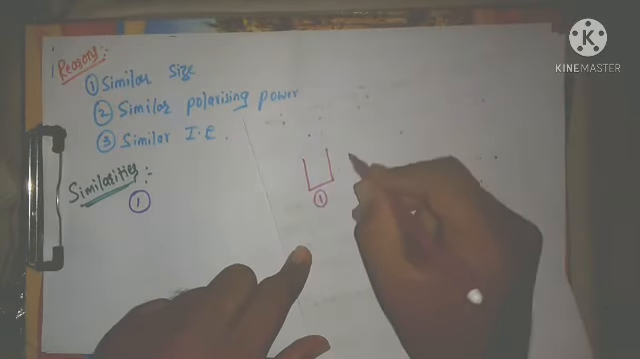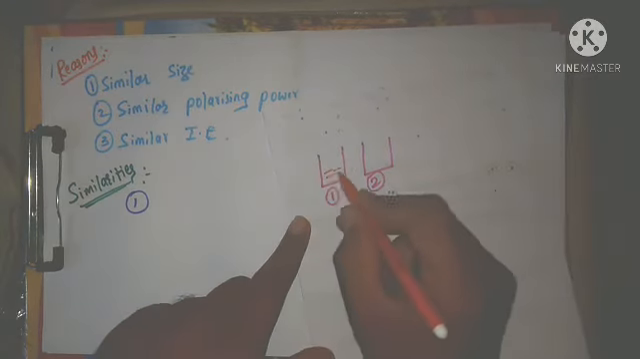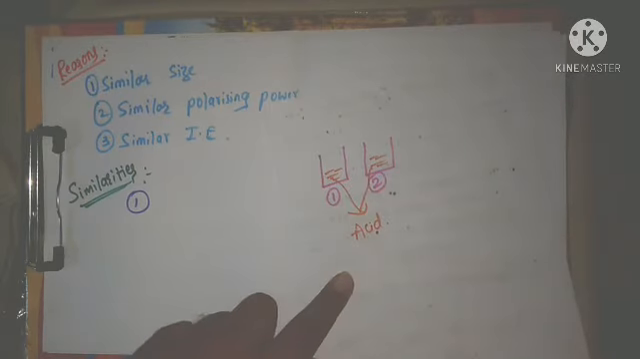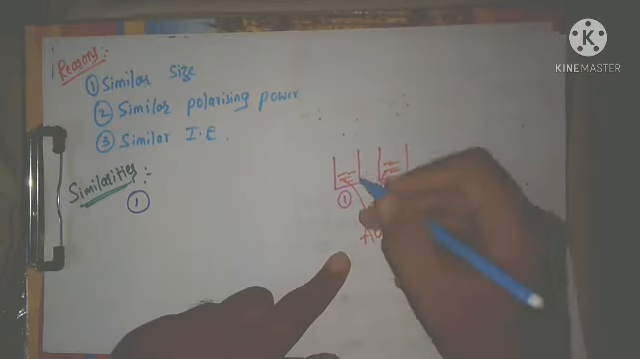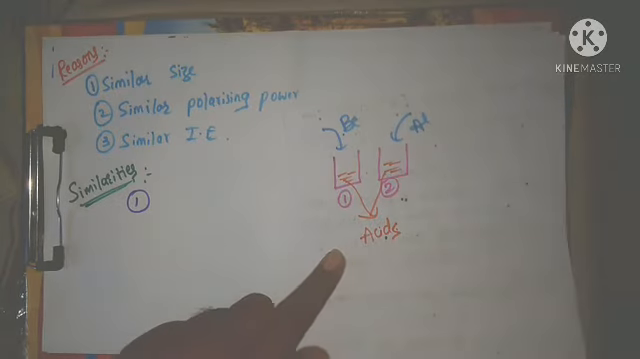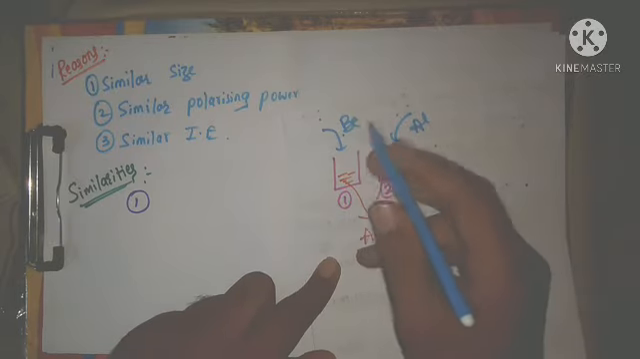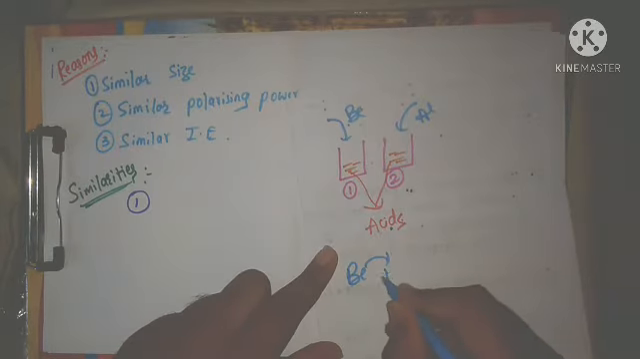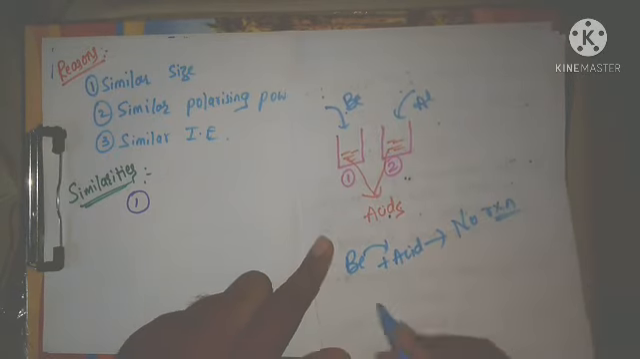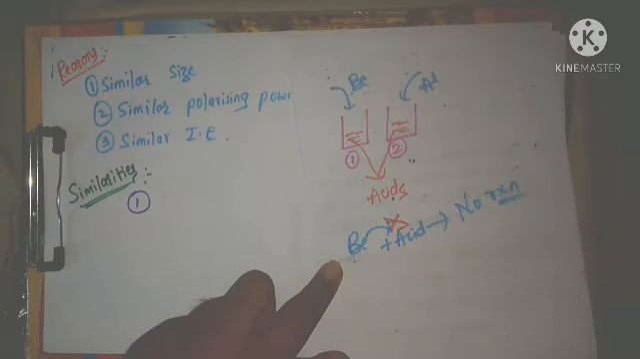This is beaker 1, this one is beaker 2. Both beakers are filled with acids. Let us take any acid. Now in beaker 1 I am adding beryllium, in beaker 2 I am adding aluminium. Now if you check beryllium, when it is added into the acid, there is no reaction. There is no reaction, means beryllium is not reacting with the acid.